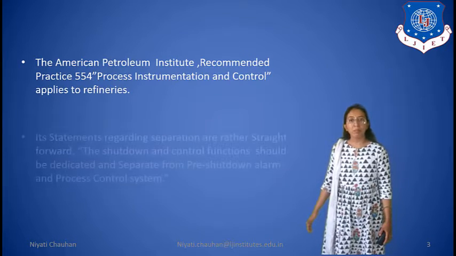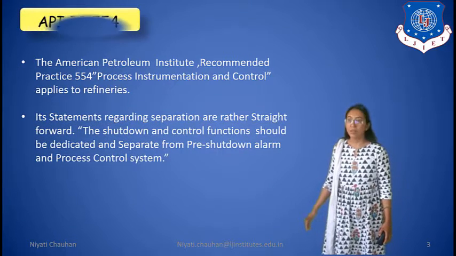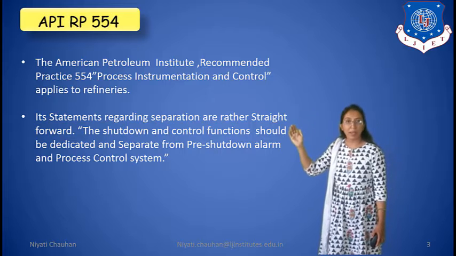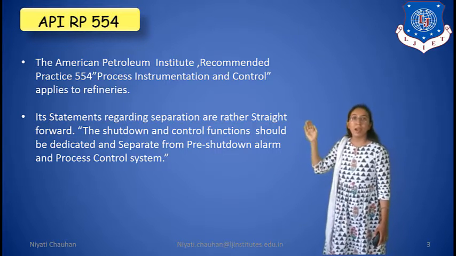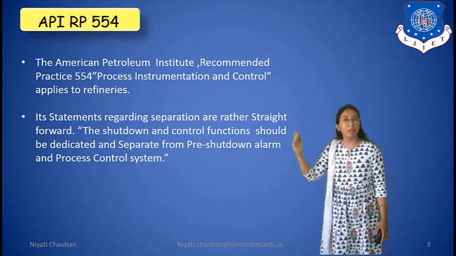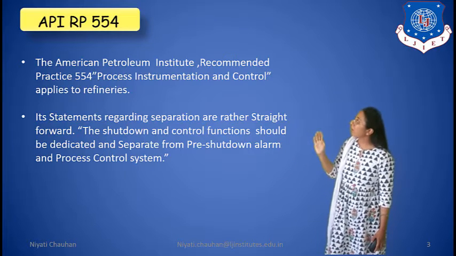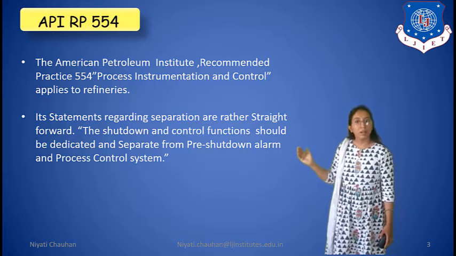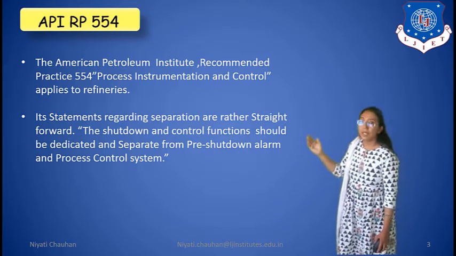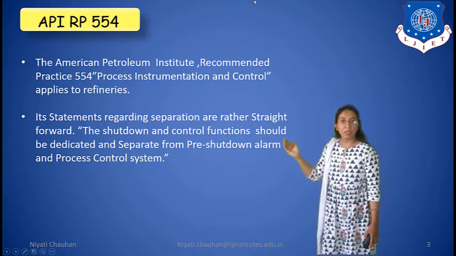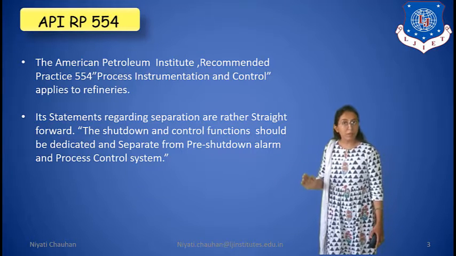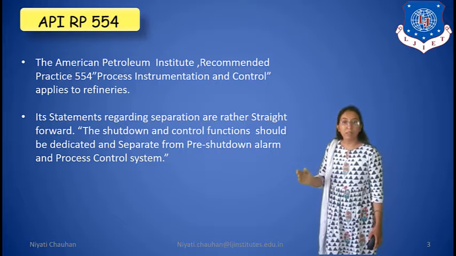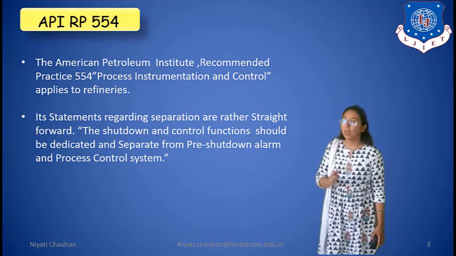In the API RP 554 standard, the full form of API is American Petroleum Institute, RP means recommended practice, and 554 is the standard number. The American Petroleum Institute recommended practice 554, process instrumentation and control, applies to refineries.